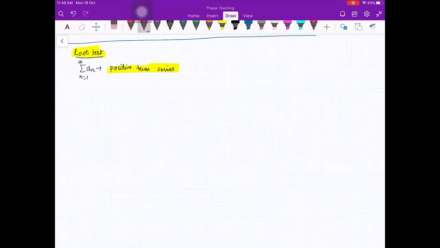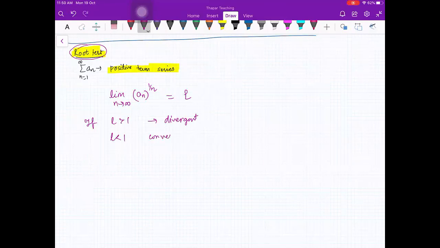So what is this test? This test says that you have to compute limit n going to infinity, an raised to power 1 by n. Suppose this is equal to L. You see here what you are doing, you are taking the nth root of an. If L is greater than 1, divergent. If L is less than 1, convergent. If L equals 1, then the test is inconclusive, right?